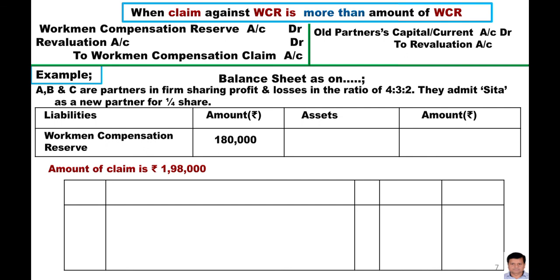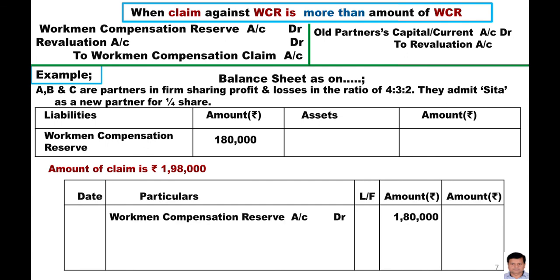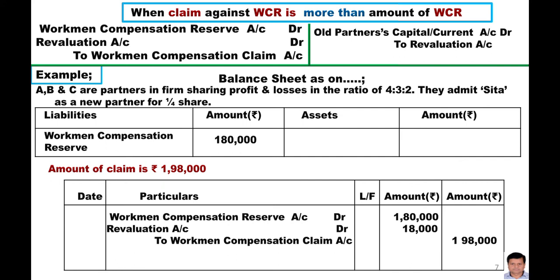Now here the journal entry will be workman compensation reserve, that was 1,80,000, and this is the extra 18,000 that has been debited to the revaluation account, and here is the claim amount 1,98,000.